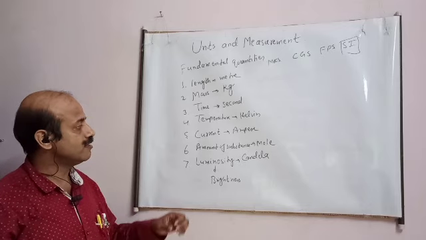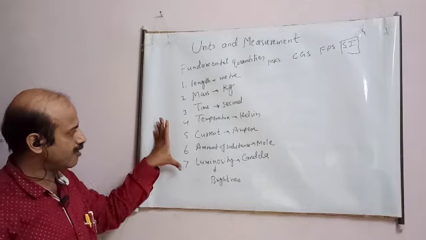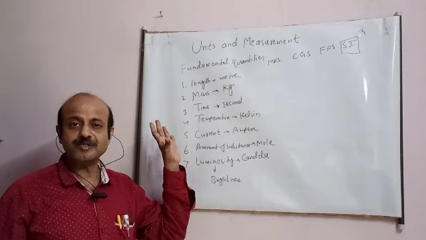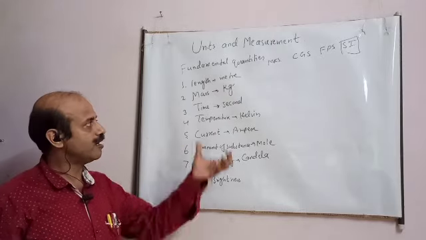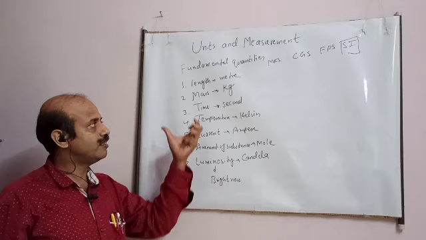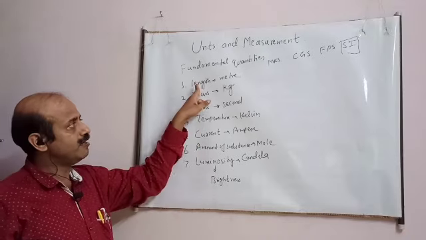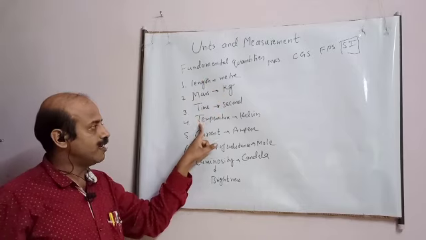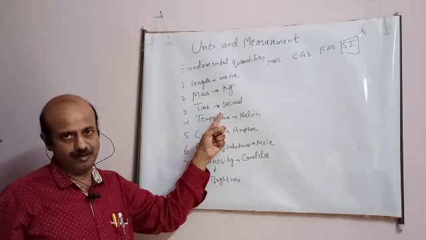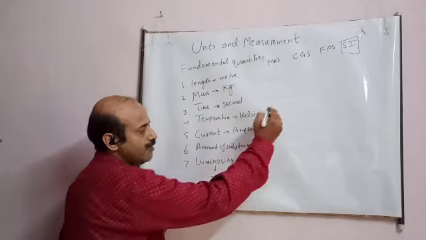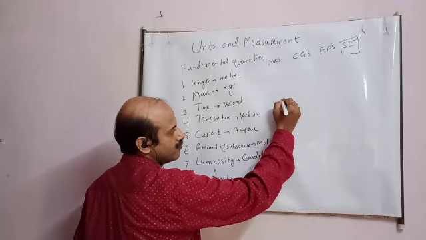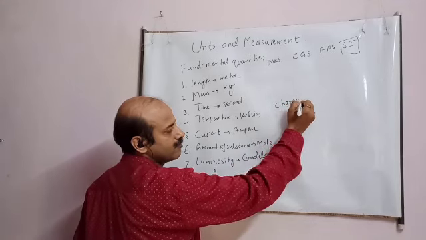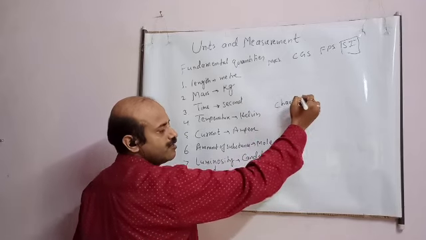Now what I was saying is the scientists have chosen these 7 fundamental quantities. The rest of the quantities will be expressed in terms of these 7. So that is why they are known as fundamental. Now length I cannot derive from another quantity, student. It will have meter only. Temperature I cannot derive from another quantity. But student, if I say charge, what is the formula of charge?